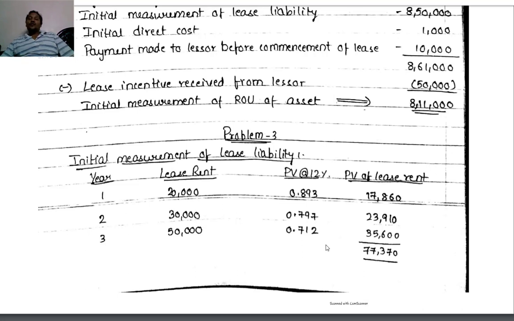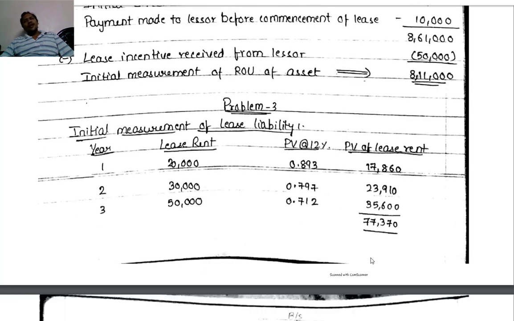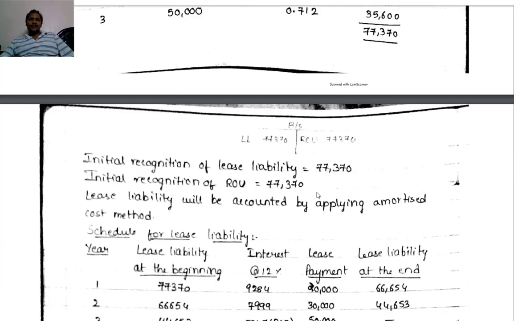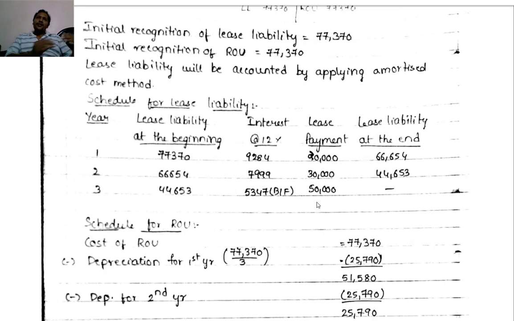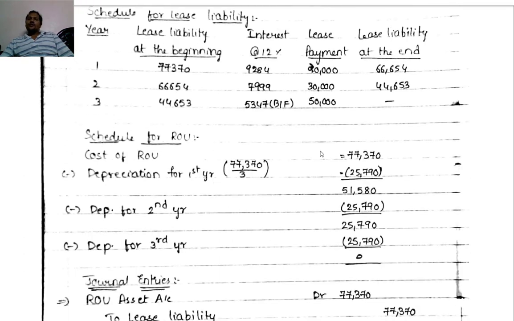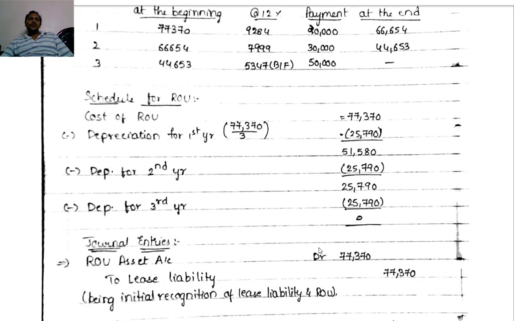All these are to be included. Here no such costs are there, only the initial liability is there, so we have taken the right of use asset at that level. Then liability we have to measure based on the amortized cost method, just like any other financial liability. The asset we have to depreciate, and based on the straight line method, we have depreciated.